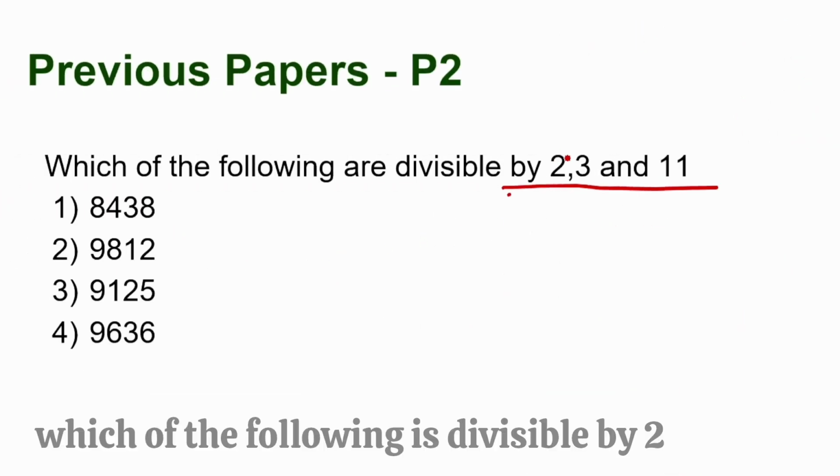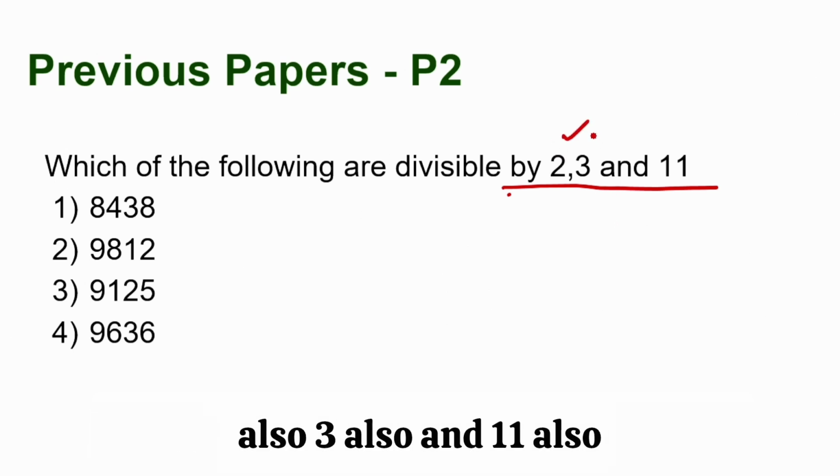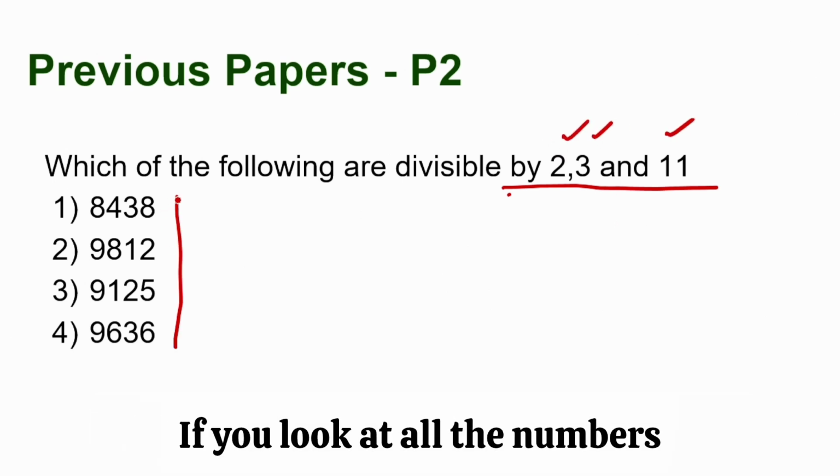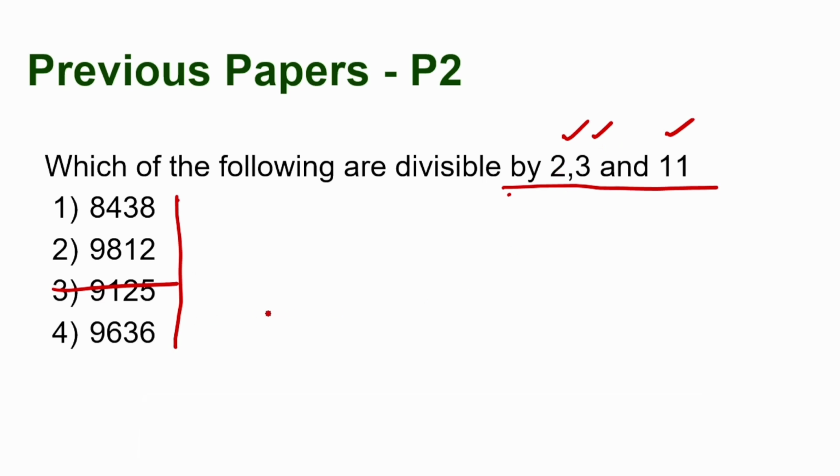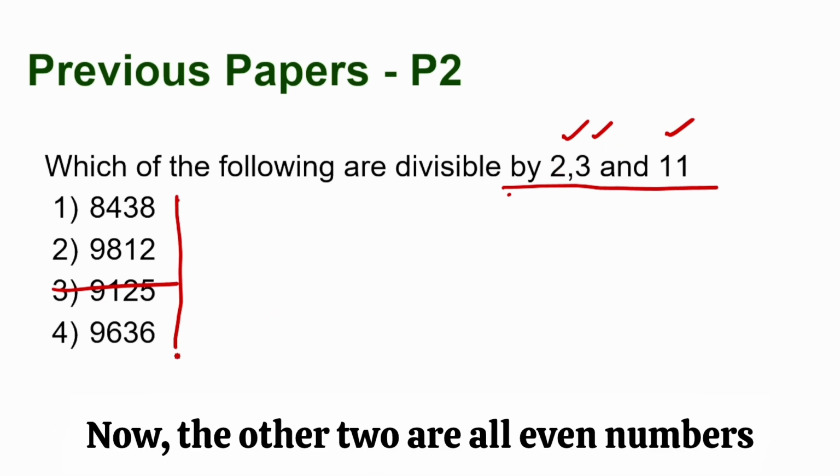Now here they're asking which of the following is divisible by 2 also, 3 also and 11 also. So if you look at all the numbers, there is one odd number. So this will not be divisible by 2. So we cancel that. Now the other two are all even numbers.